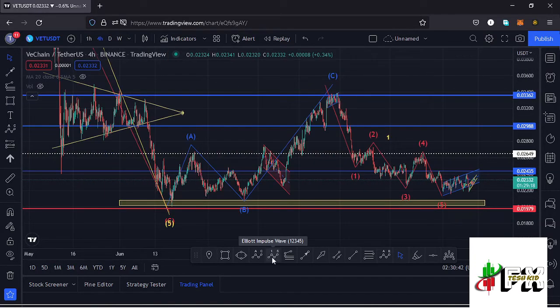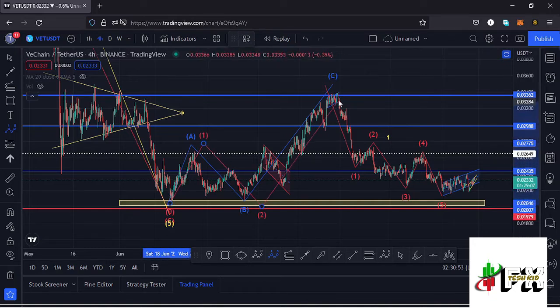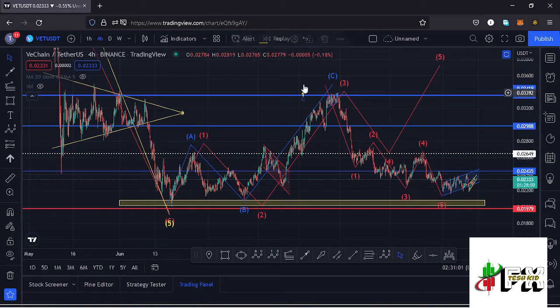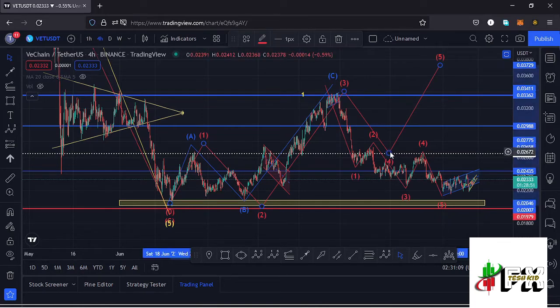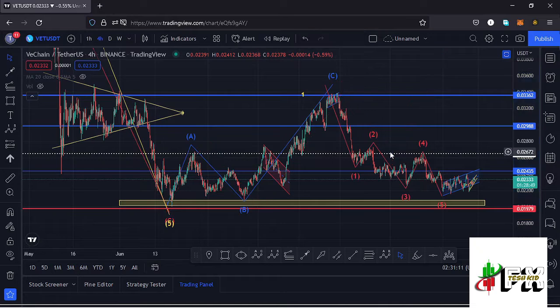Here on the 4-hour chart, after making our low down there, we saw a very nice bounce to the upside, and in my previous videos I was terming this movement to the upside as an Elliot wave structure, having that as the wave 1, wave 2, then a wave 3, then I expected a retracement over here in the formation of a wave 4, then continue pushing higher in the formation of a wave 5 to complete a higher Elliot wave count 1, but that movement got invalidated the moment our wave 4 over here retraced into the high of that first wave, and having done so, I had to remove the Elliot wave structure from my charts